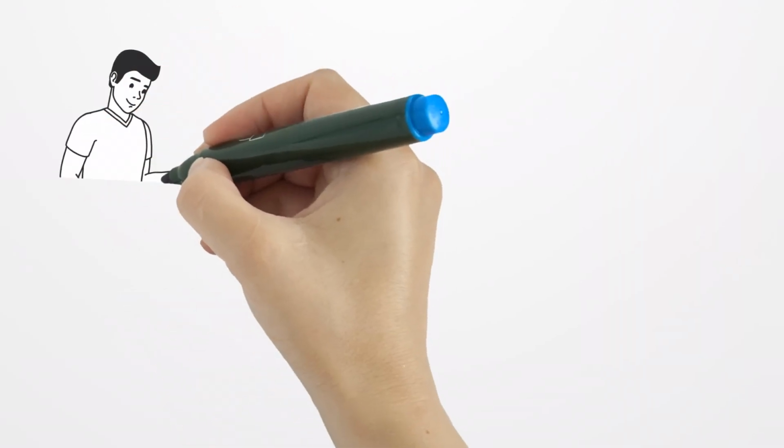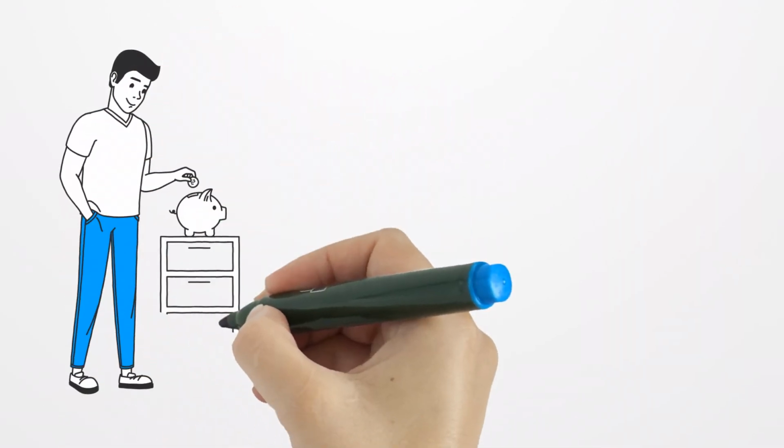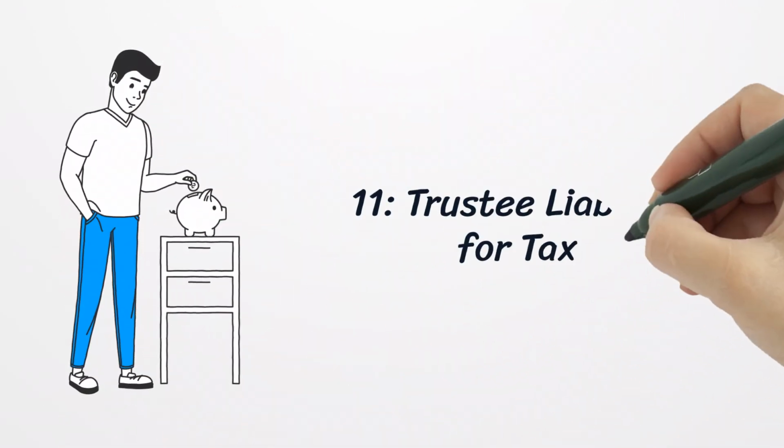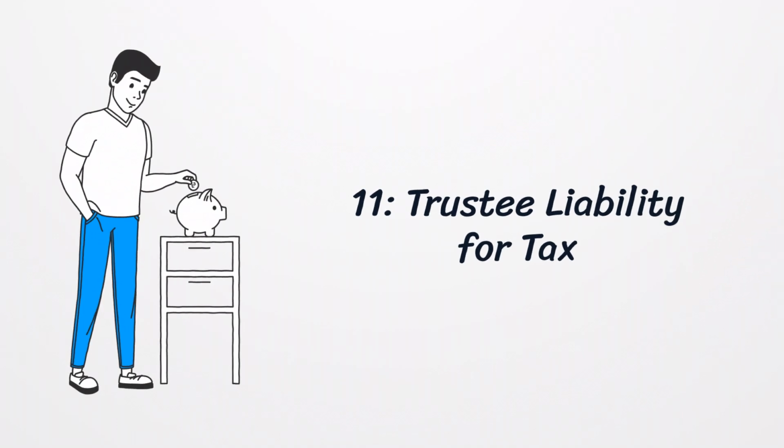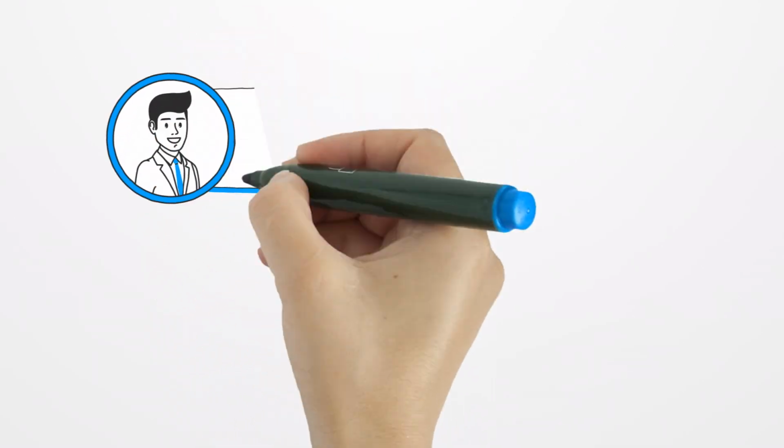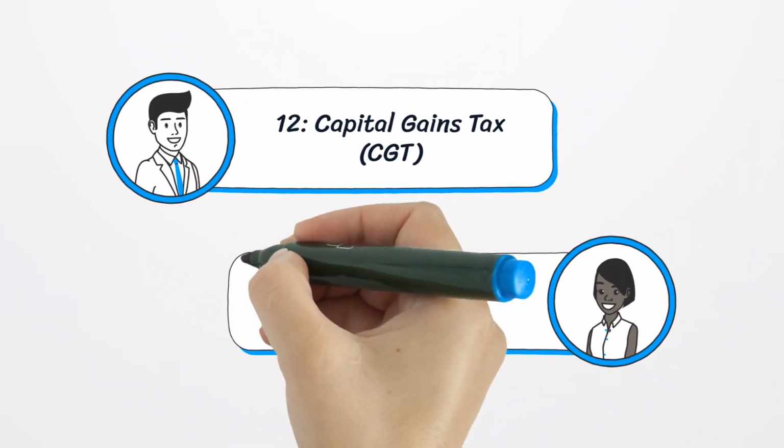If the trustee retains income rather than distributing it to beneficiaries, that income is taxed at the top marginal tax rate of 45%, which is significantly higher than individual rates. Trusts are subject to CGT on the sale of assets.